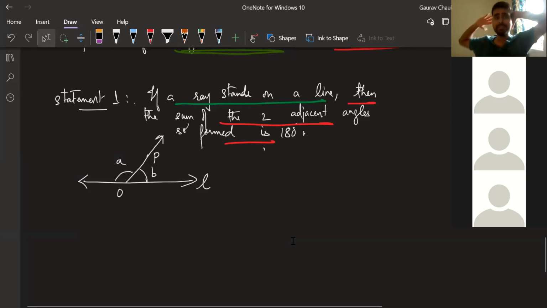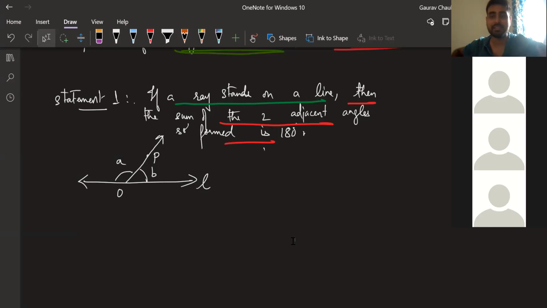Now what I'm going to do is invert this. I'm going to make the converse of this statement. There is something called the inverse of a statement. A lot of such words are there, but we are just learning converse, that converse, axiom, theorem. This should be enough till 10th. Now we're going to try to write the converse of statement 1.